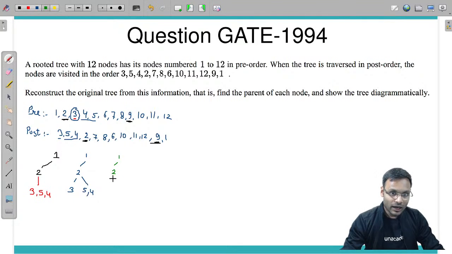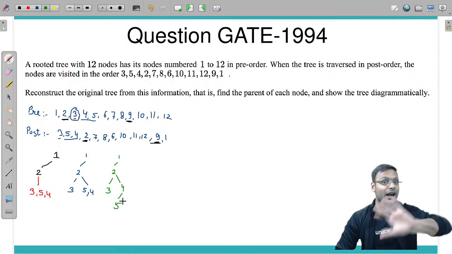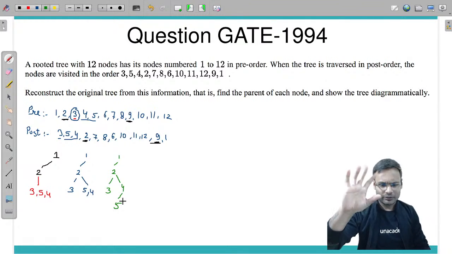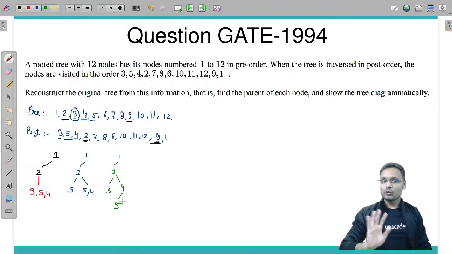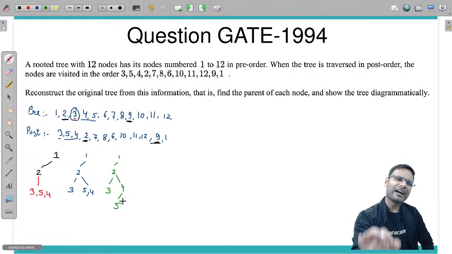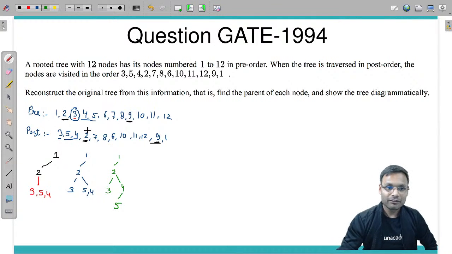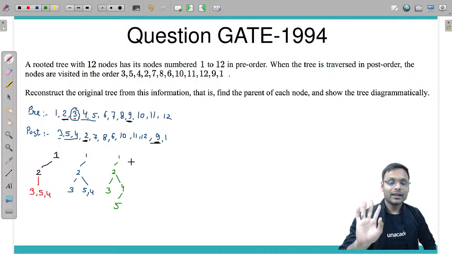Okay, I did this. Now again on the next level, for only 5 4, let's check it out. 4 5 and 5 4 in the reverse order. First in pre-order 4, then 5. So I will make it like that way कि 4 और उसके child में 5. Now 5 can be any child. I don't know it's left child, right child or any middle child or whatever. मुझे नहीं पता. There is no distinction that 5 should be left only. But 5 is child of 4. Definitely. Why? Just because pre-order is having 4 5, post-order is having 5 4. Reverse order. That's why the change is there.